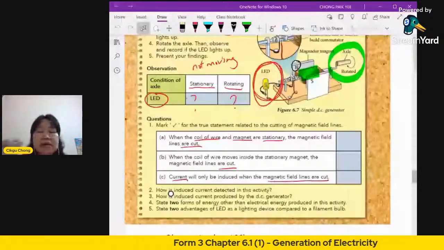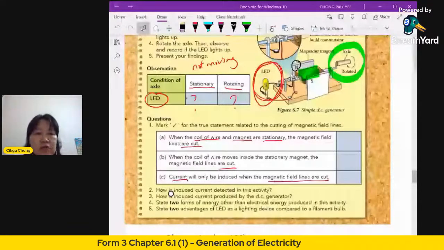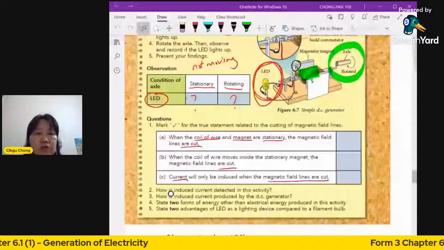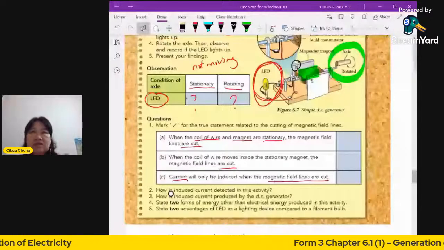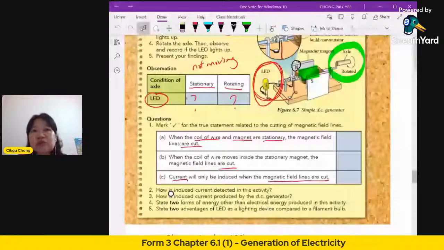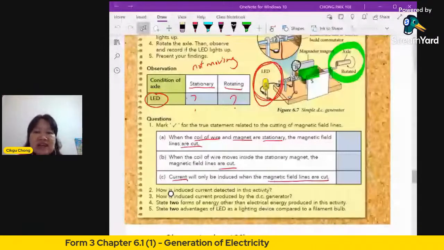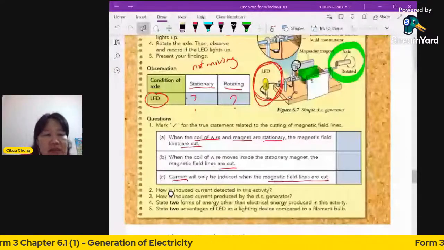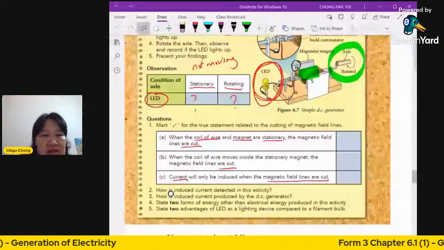Rotating, LED lights up. Not "lighten". Lighten actually has a different meaning. Lighten means it becomes lighter, not so heavy, like it can float. So you say it lights up. Here, the LED lights up. Or you can say it's lighted, it's lit.